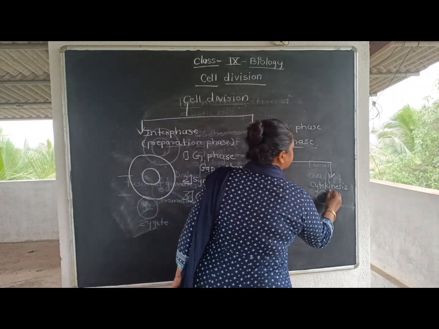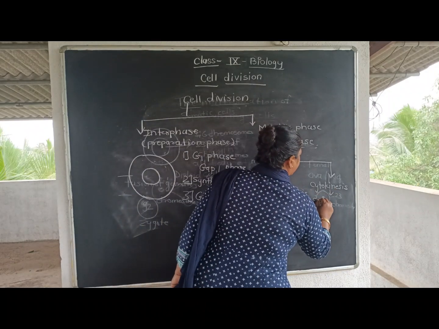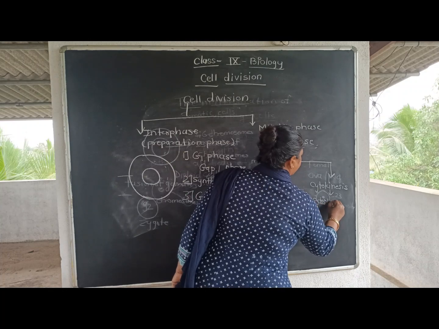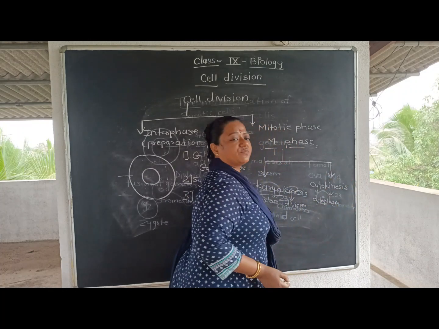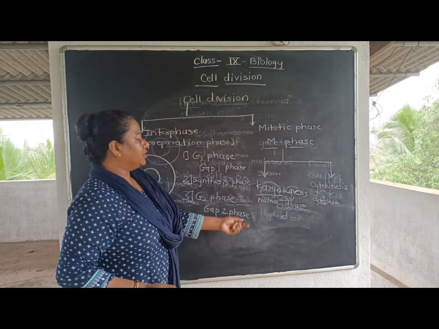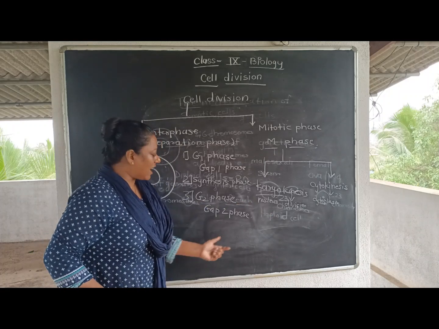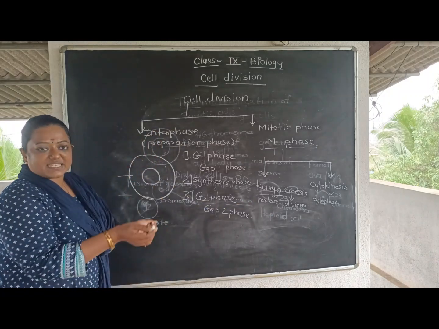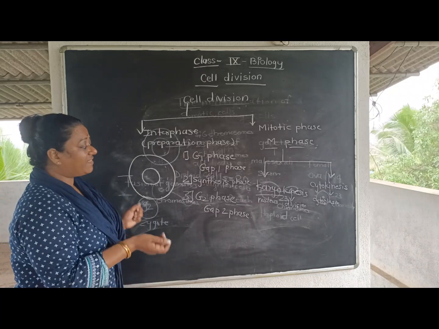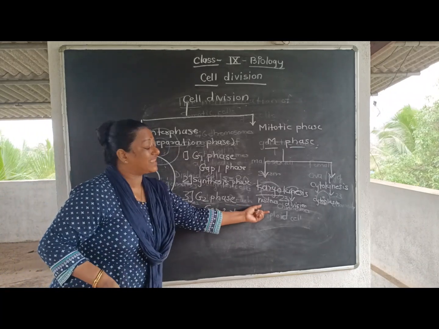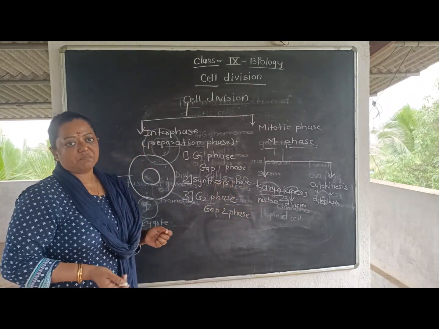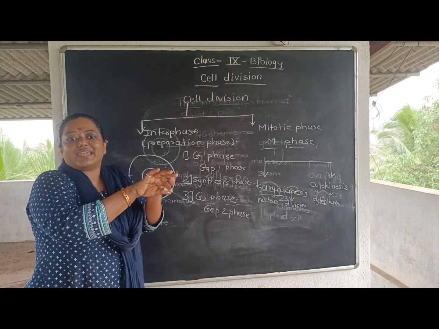And cytokinesis, you might know, cyto means cytoplasm, and kinesis means division. So first the nucleus will prepare itself and make a copy of itself, and then the karyokinesis will take place, meaning the nucleus material will get divided.